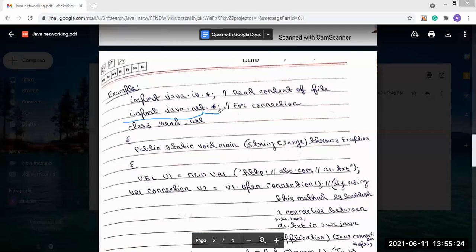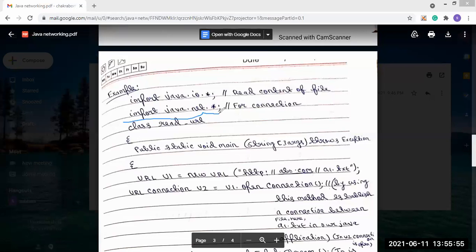Another package we have to use here is import java.io.*. IO means input output. This package is used for reading the content of the file. Because in this URLConnection class, anything that is written in the file, we want to read it.